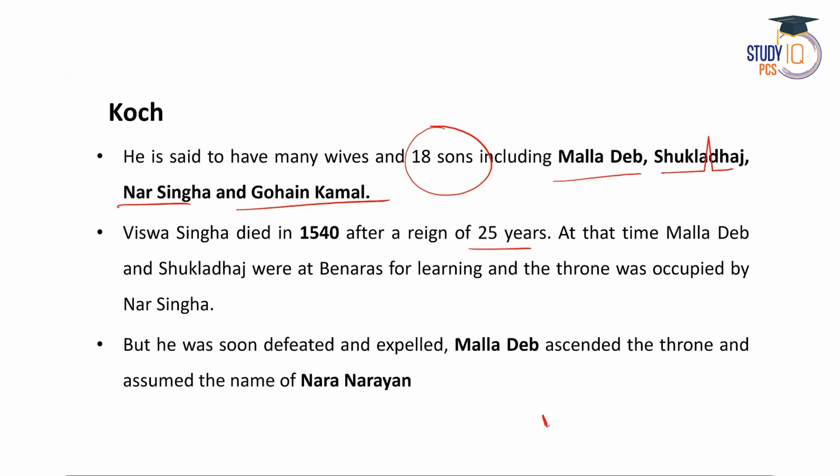So Biswahinga established the Koch Kingdom in 1515, then he died in 1540, right? At the time of the death of Biswahinga, Malladev and Huklodhaj were at Benares for learning, and that is why the Koch throne was occupied by Narahingha, another son of Biswahinga. But Narahingha was soon defeated and expelled by Malladev and Huklodhaj. So Malladev ascended the throne.